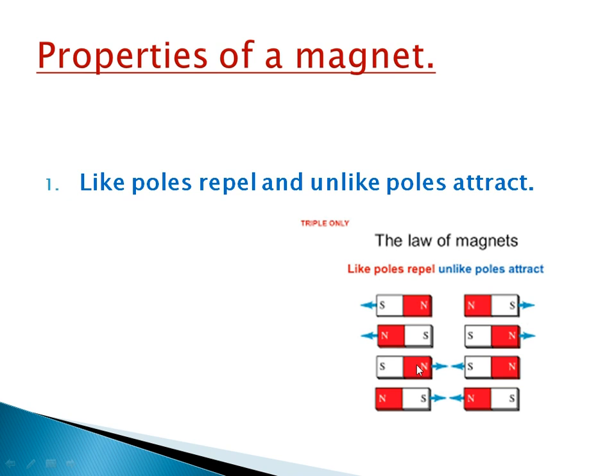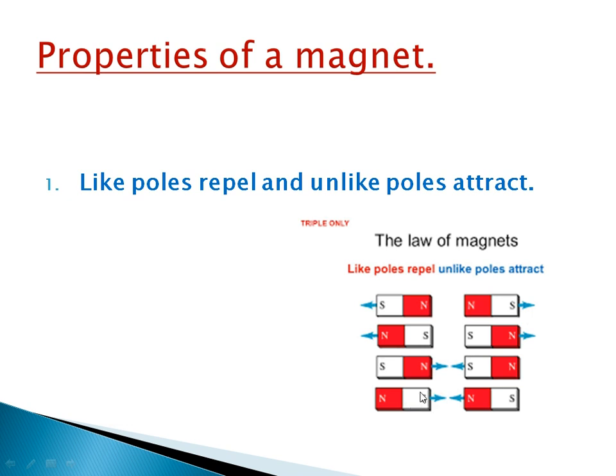Okay. Now consider the third picture. You bring the north pole of one magnet close to the south pole of another magnet. So one is the north pole and another is the south pole. See the blue color lines. The magnets will attract each other. That means they will move towards each other.